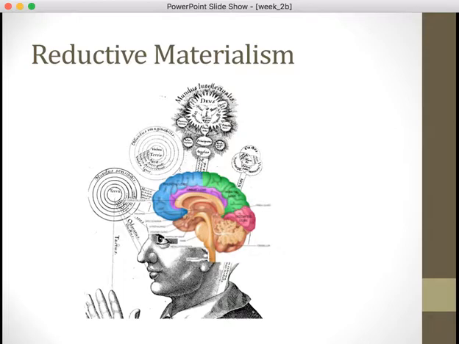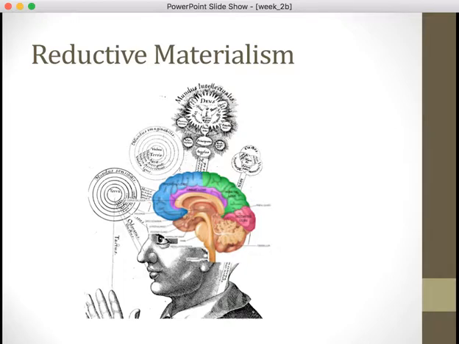So that's the idea of reductive materialism, that we're slowly able to make those two types of languages and recognize that they're describing the same thing, and we'll have that correspondence between the mental description and the physical description. But they're really describing the same thing.